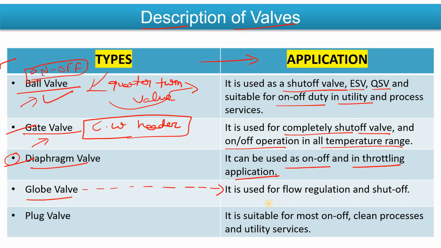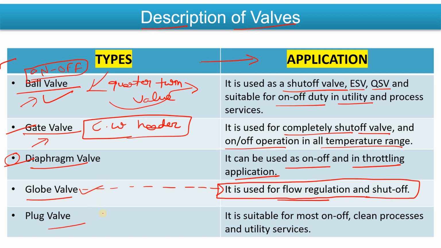The globe valve is very important for flow regulation as well as for shutoff applications. Flow regulation means that, as a control valve, you can use the globe valve for regulating purposes most of the time.